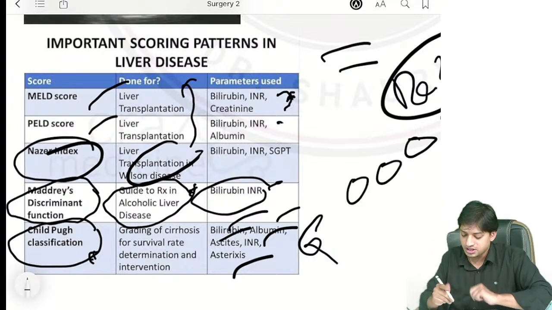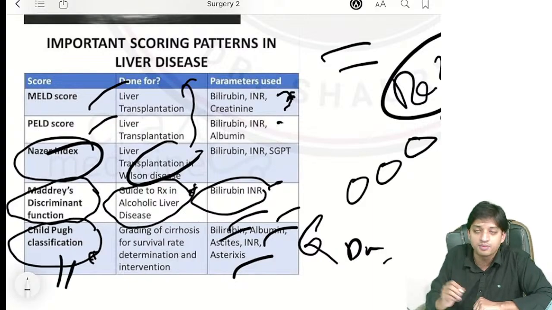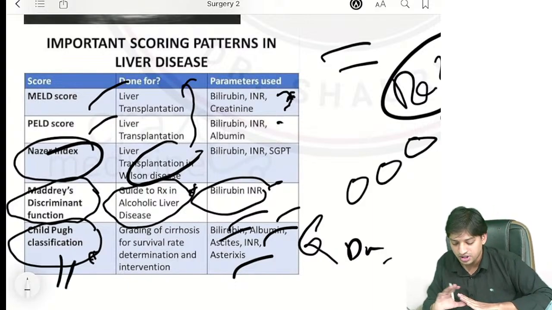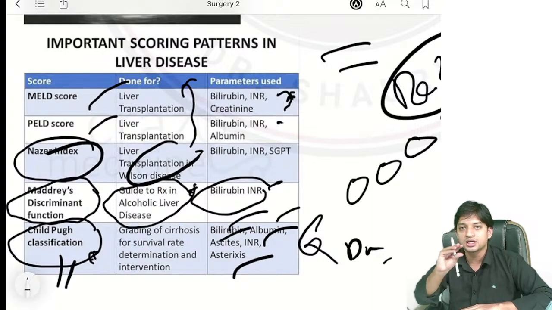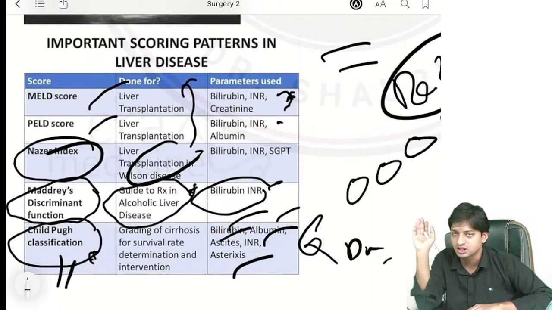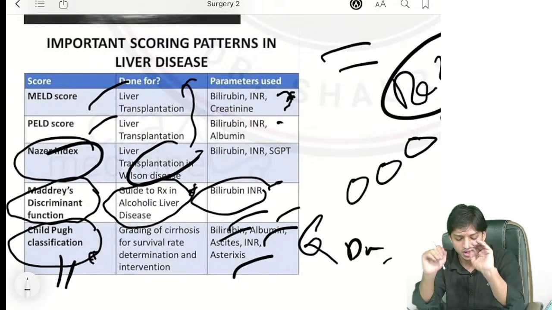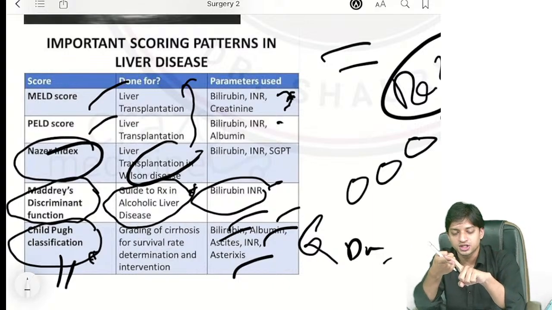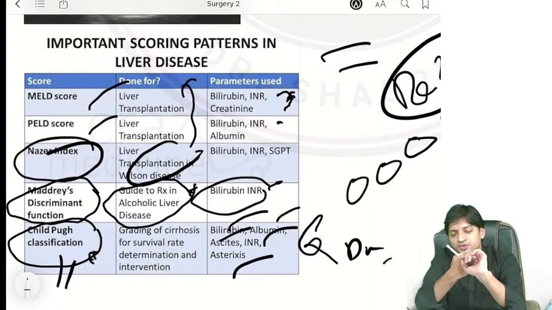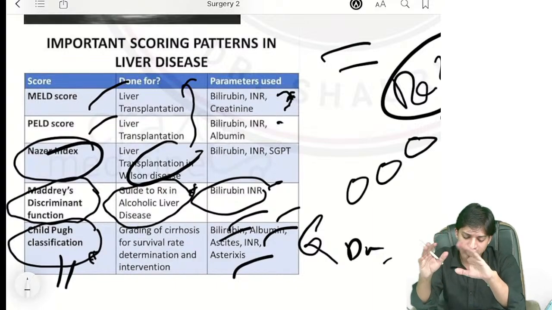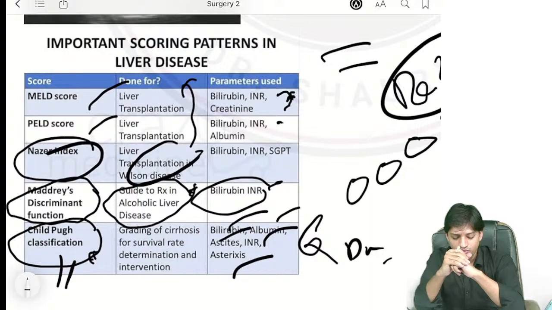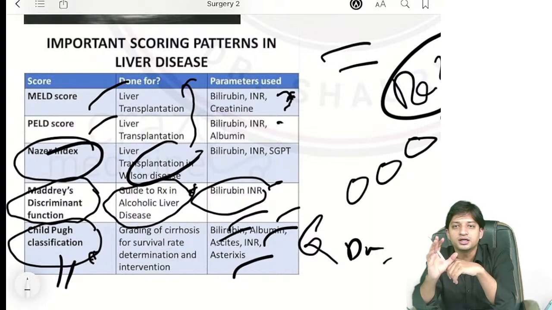Another important one: in December 2022, they had asked about the Child-Pugh classification. They did not ask about the scoring and all. They just asked what the parameters included in Child-Pugh classification are. So you just have to look for the parameters used. And when is Child-Pugh classification done? It is done when there is liver cirrhosis, and for survival rate determination and intervention.